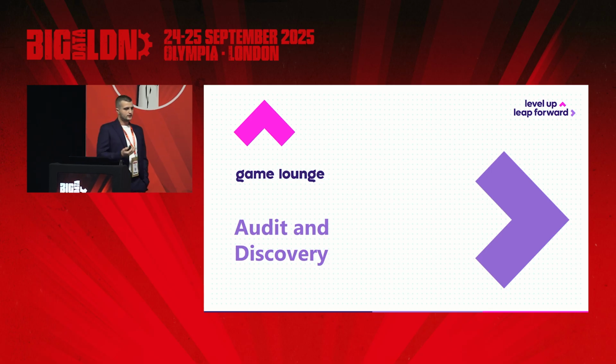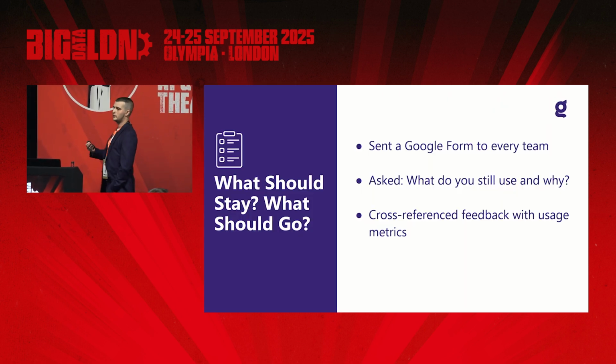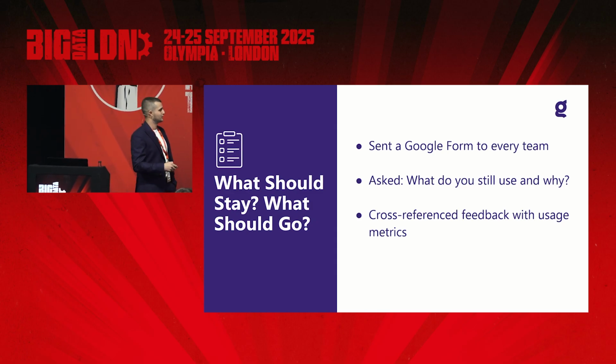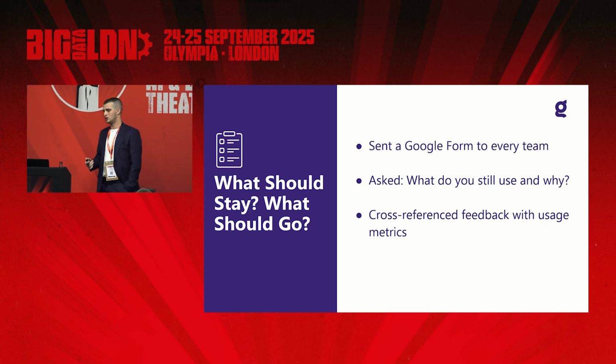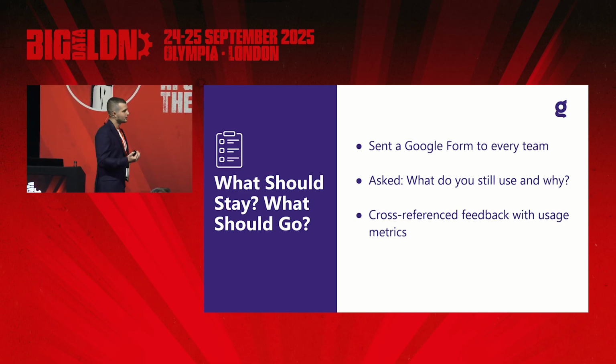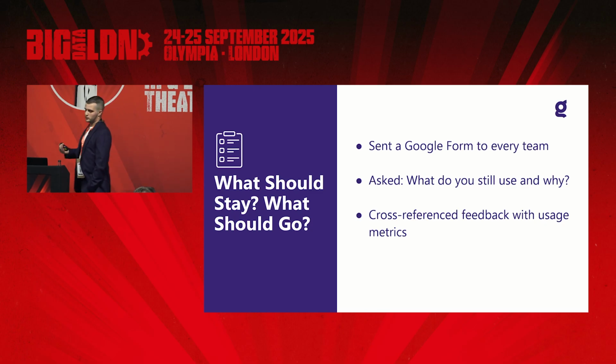So to kick things off before actually jumping into a migration, right, we needed to do a bit of an audit and the discovery of what we actually have. And it was relatively straightforward. So we didn't use any fancy stuff. We started with a Google form and we made it mandatory. So all heads of departments alongside their core team members needed to answer what they're actually using, whether they're still using something and why. If they're not using something, they don't need to list it out because that would instantly flag the opportunity for an archival, right?